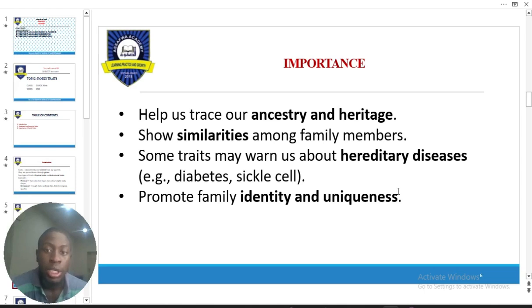Same thing, it also has its own disadvantage. As you are passing down positive characteristics from a parent to a child, you will also pass down negative ones, which include hereditary diseases. These are diseases that can be transferred from a parent to a child as a result of childbirth. You have things like diabetes, sickle cell, and the rest of it.